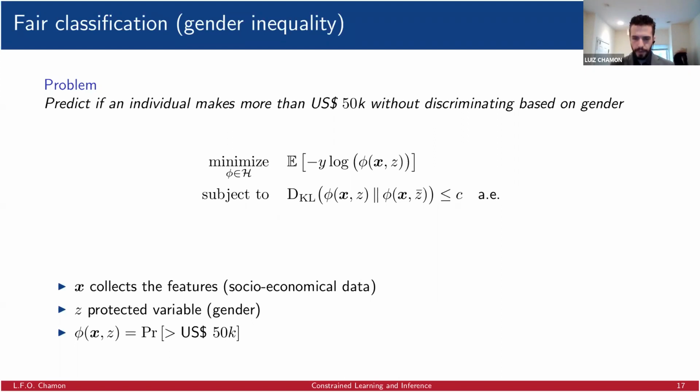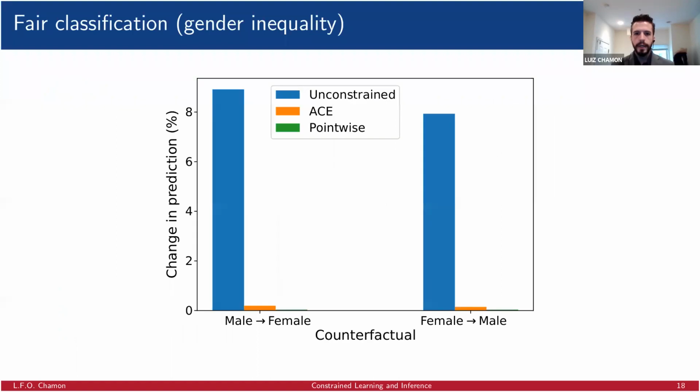And if we solve this problem using the techniques that I will show later, we get exactly what we asked for, which means a classifier that is invariant to gender, essentially, right? So the change in prediction in the unconstrained case was close to 8% of the cases. It would change from 1 to 0 or 0 to 1. And if we impose the pointwise constraint, there are 4 elements of the data set that change, essentially.